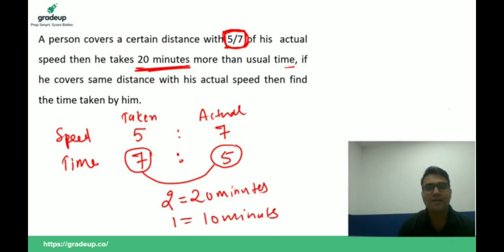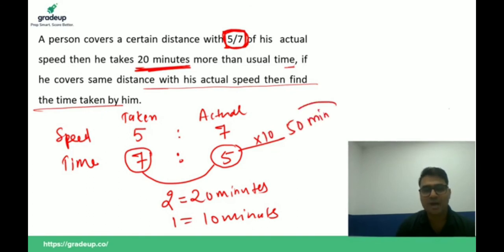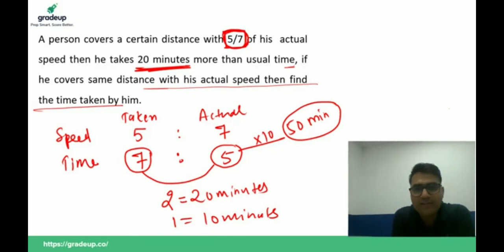We have to find, if he covers the same distance with the actual speed, then the time taken by him. If 1 unit is equal to 10, then 5 units is equal to 50 minutes. This is the answer. Is this clear to all of you? Yes or no? Write in the comment box.